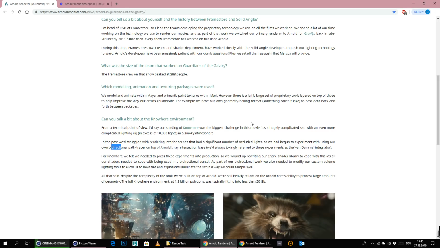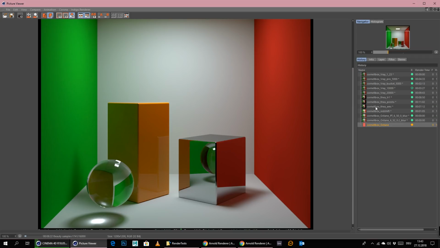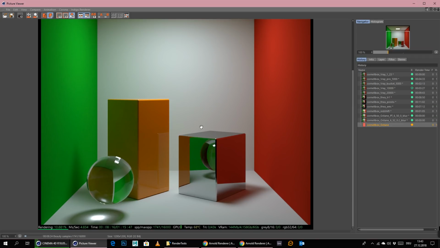So this is the problem, not only with Arnold, but also with a lot of other engines. The good thing is that Arnold has a lot of options where you can still program your own shaders and maybe then make Arnold work in a better, more bidirectional sense. With such engines like Octane, Thea, and Redshift, it is probably not possible to code a lot of your own stuff. Maybe it is possible, but I have no clue how to do it. Those big departments like Framestore, of course, have their own people sitting there who can do such stuff.